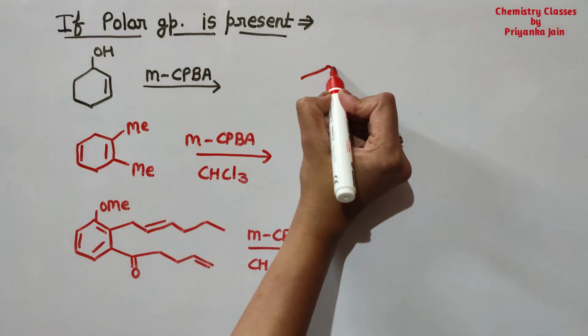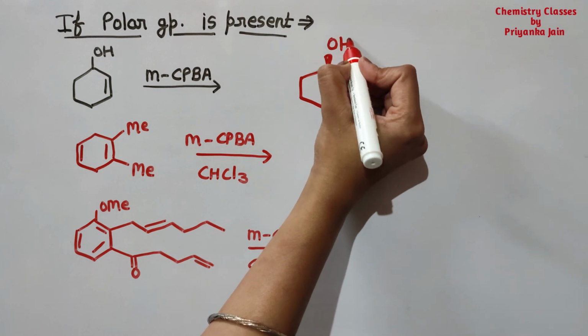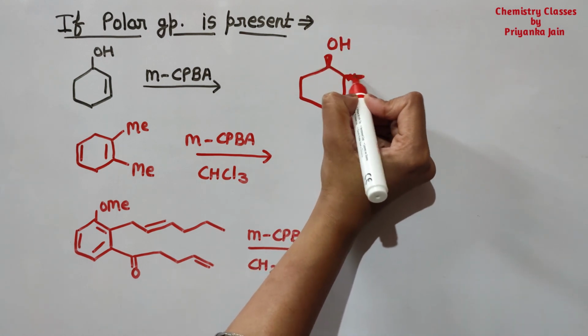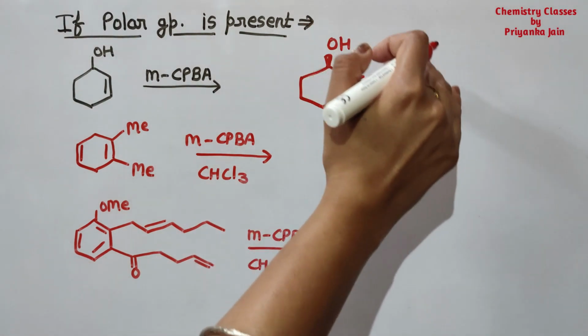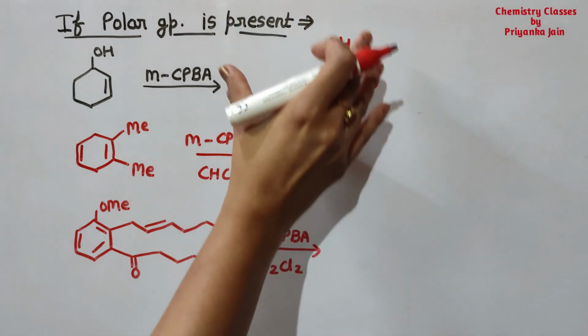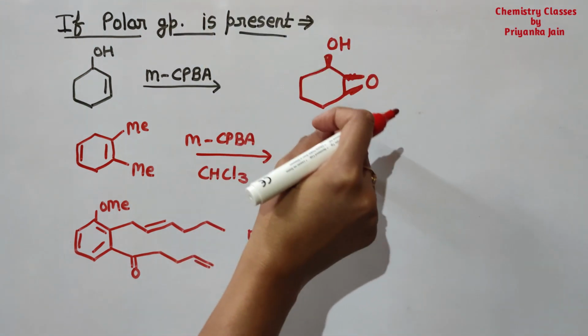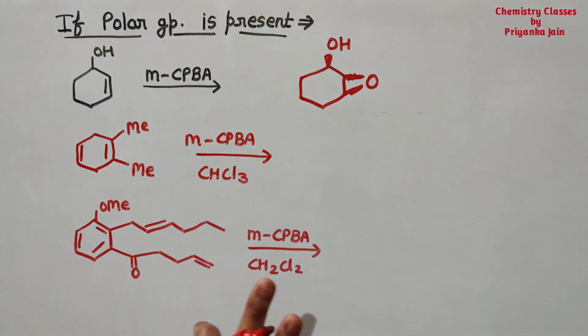It means if this OH group is present above the plane, then the ring is also formed above the plane. Why does this happen? Actually, this H can form a hydrogen bond with this oxygen, so the epoxide becomes more stable. So for this, the ring is formed on the same side of this OH group, right?